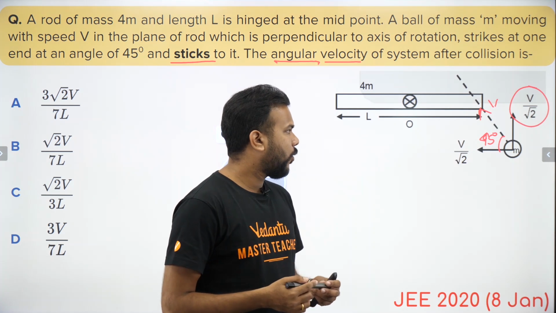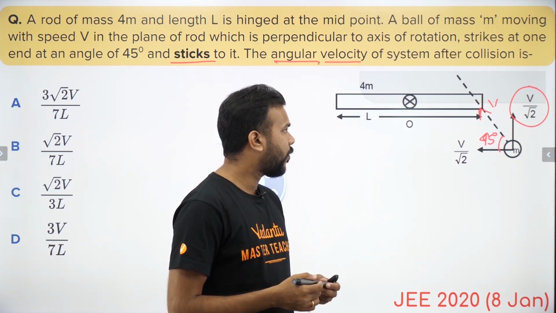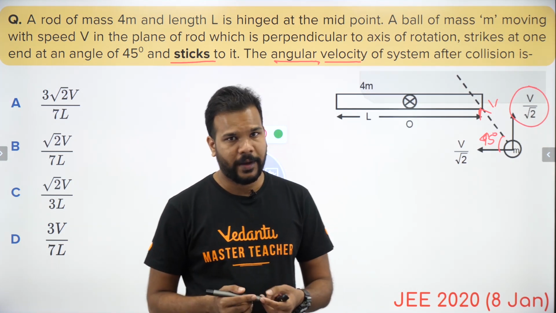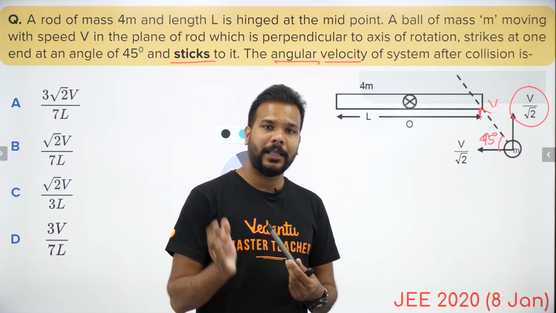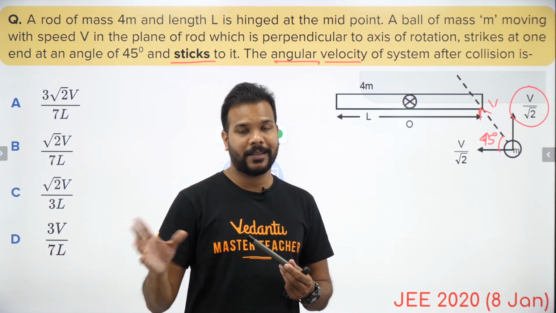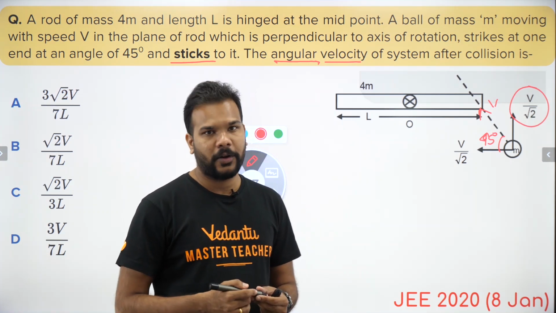Okay guys, now if we speak about the solution to find the angular velocity after the collision, we will use the law of conservation of angular momentum. Whenever collisions happen, I hope you remember that in the case of linear momentum, when the bodies were linearly colliding, we used to conserve the linear momentum. When there is a possibility of rotation, we conserve the angular momentum.